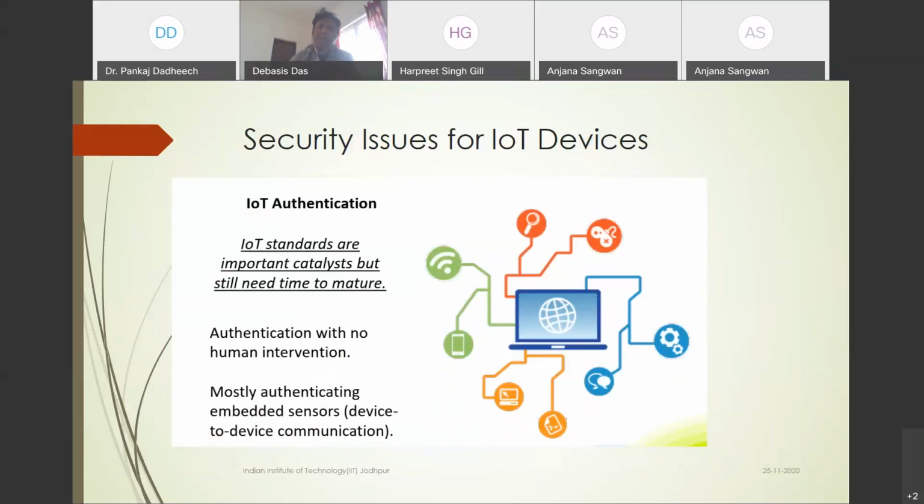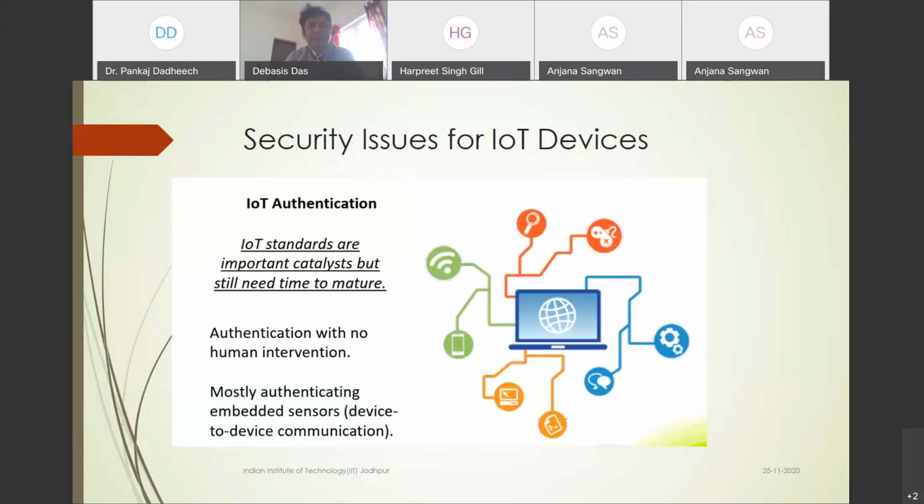Now, in IoT the most important thing is IoT authentication. Authentication means that in the case of any IoT device, it is first authenticated, and then it is able to communicate with others. Like if we assume the identification number of a mobile phone is the mobile number, it is a unique identification number. You initially register, fill up the form, and finally one identification number is generated. In this way, IoT devices in general have this type of authentication scheme.